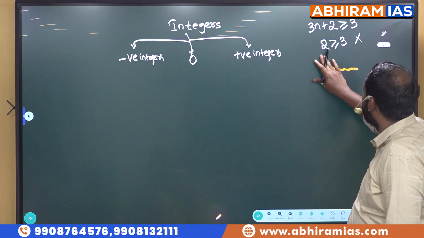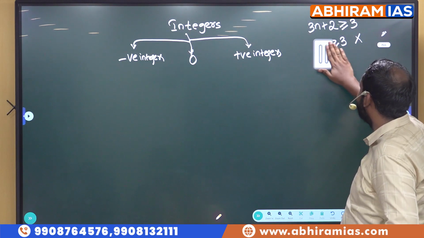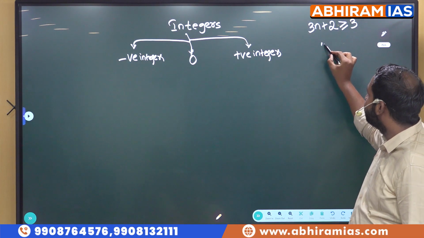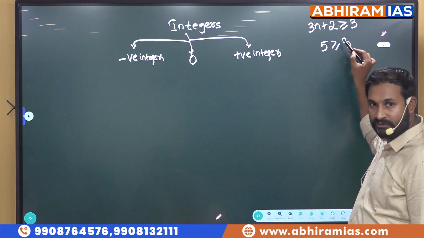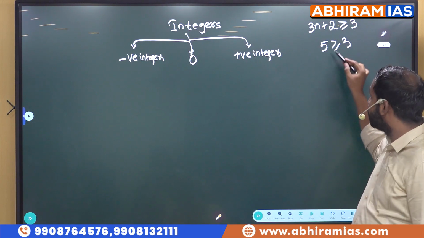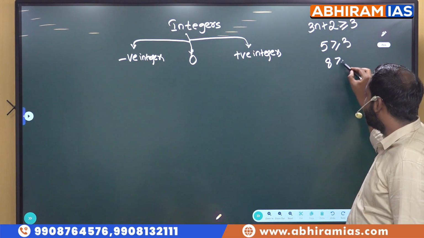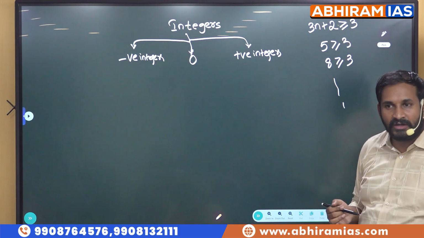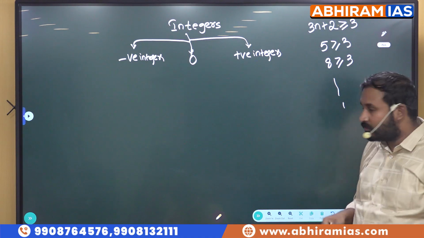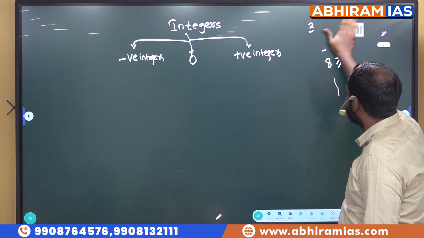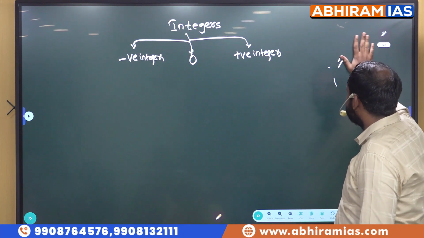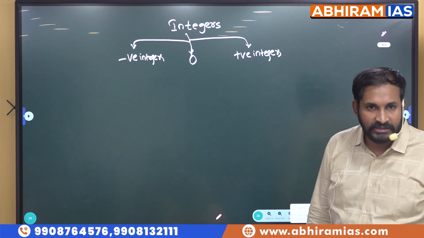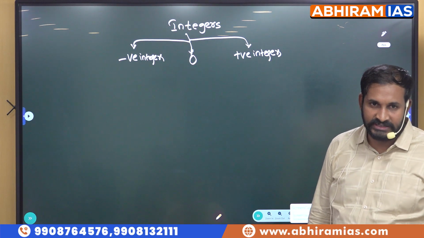But actually, from what value do I need to start? From 1. When I take n as 1, it becomes 5, and yes, 5 is greater than or equal to 3. Next I take 2, and this becomes 8. If you take all the values, it is always greater than or equal to 3. So this type of understanding is very, very important for us. 0 is not a positive integer. Remember this carefully.